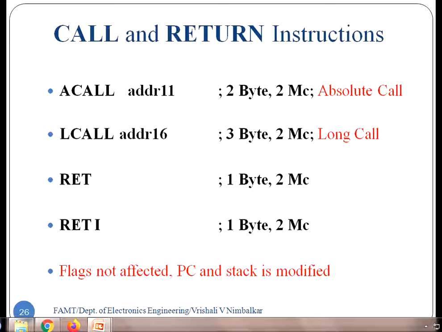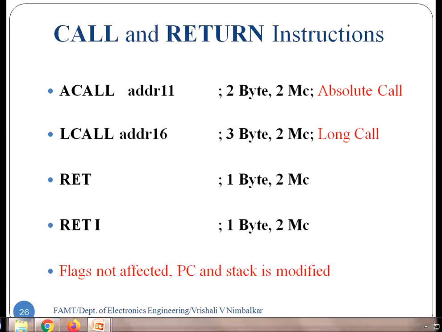We have two varieties of call instructions: ACALL, which is an absolute call, and LCALL, which is a long call. Call instructions are used so that the microcontroller executes the subroutine. The other two instructions are return, RET and RETI.